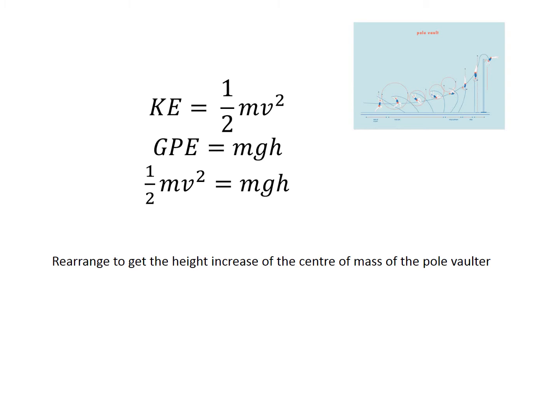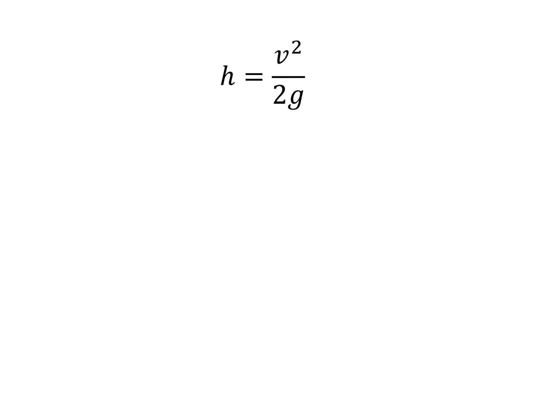So all we need to do now is rearrange that equation. Very simply, we want to make h the subject of that equation. So we divide both sides of the equation by mass and gravity, bringing those over to this side here, and then the mass cancels out, so we've got mass divided by mass. It doesn't matter how heavy you are, it doesn't determine how high you can pole vault, which is good. So we end up with an equation like this.